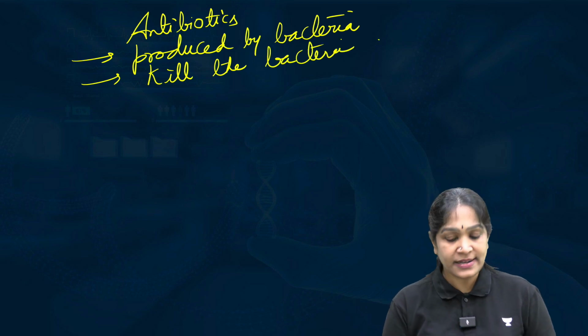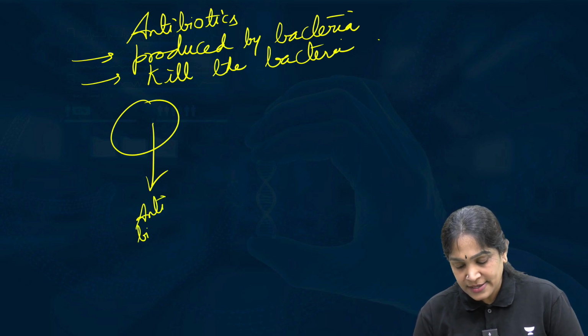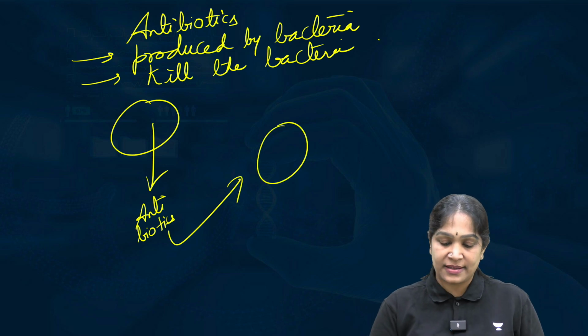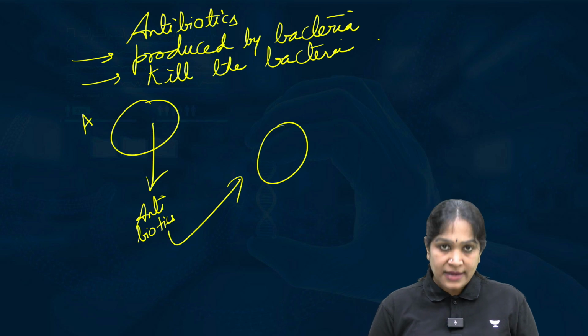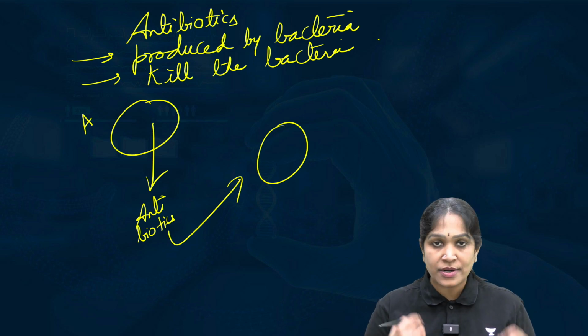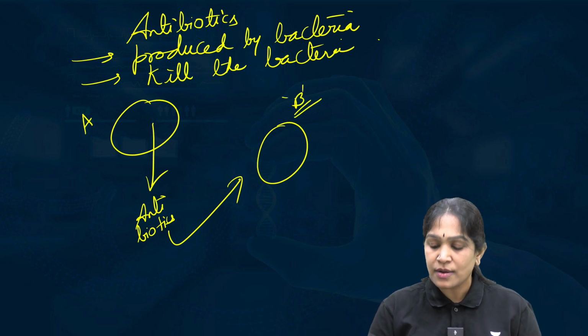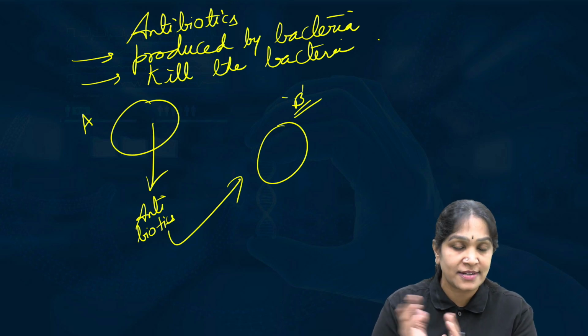Yes, you heard me right. One bacteria will produce the antibiotics and they will kill another bacteria. Bacteria A produces an antibiotic, say for example penicillin or streptomycin, and it will kill another bacteria called B. Why? Because of competition, survival of the fittest, Darwin.